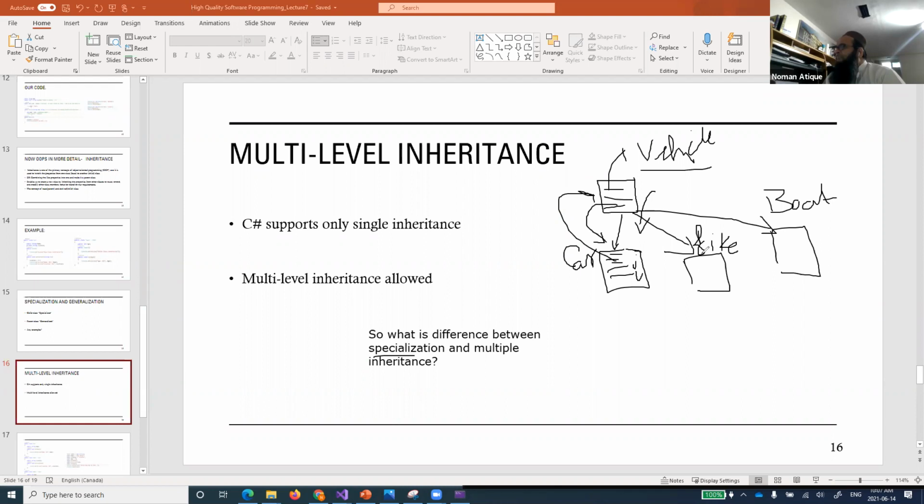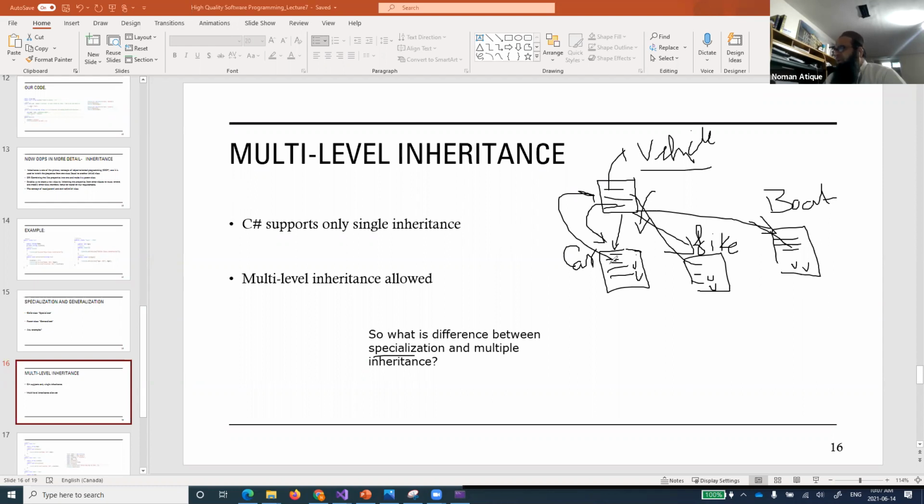Same goes here. Bike will have all the features of vehicle because bike is the specialized child class of that vehicle, and bike will have its own unique features, maybe two unique features. Same goes with the boat: all the common features, plus its own two unique features.